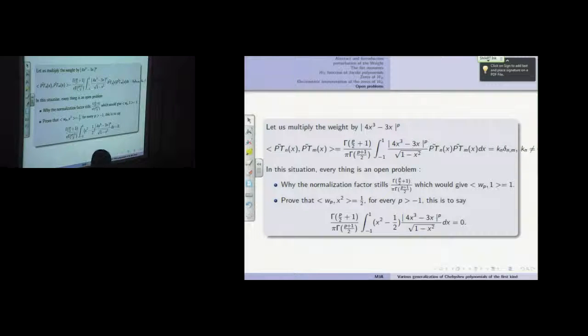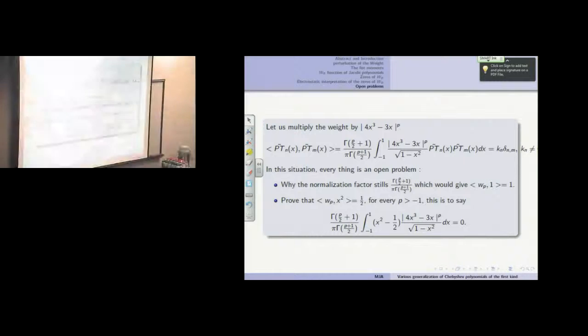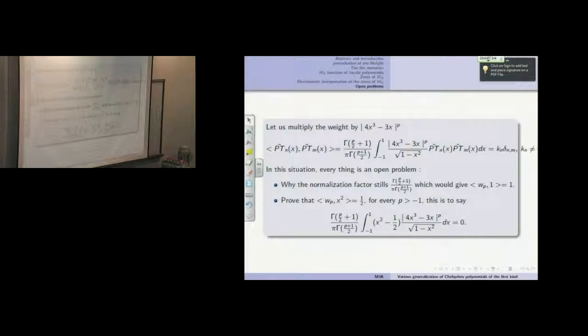So, what is asked here? Just, I take the big question. So here, the integral from minus 1 of x power 2 minus 1 over 2, absolute value of x power 3 minus 3 over 4, times x to the p over square root of 1 minus x squared, dx equals 0.